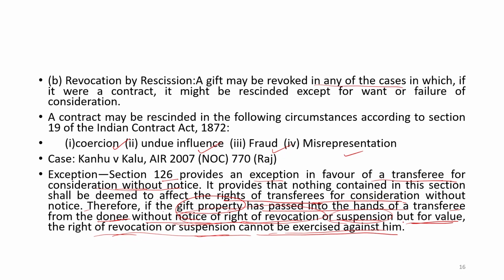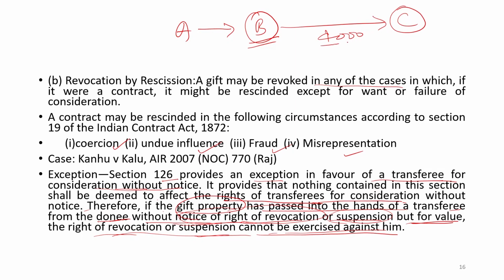Clear? That means, if A gifted property to B, B is the donee, and B gave it to C with consideration of, say, 4,000 rupees, just as an example, then because C has paid this 4,000 rupees, he is the transferee with consideration.